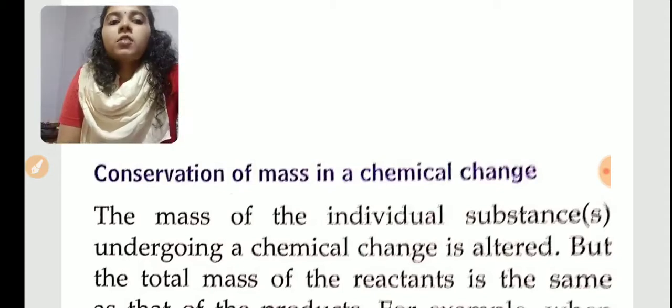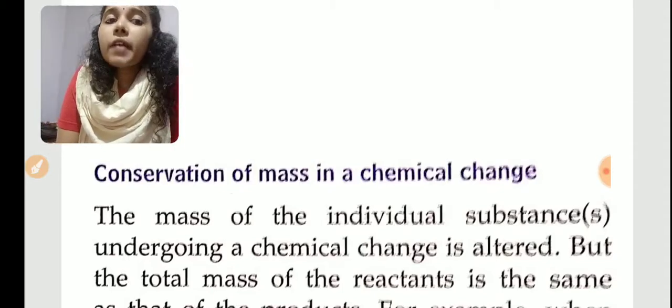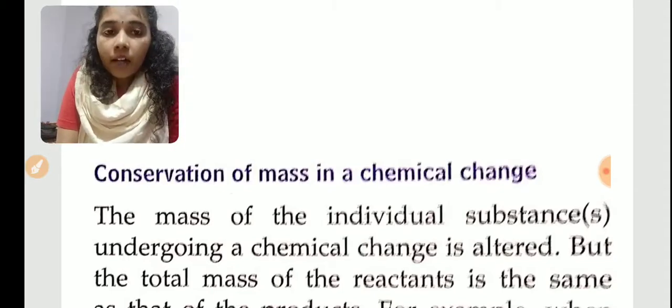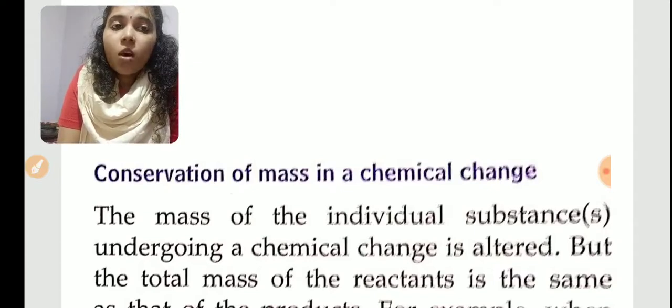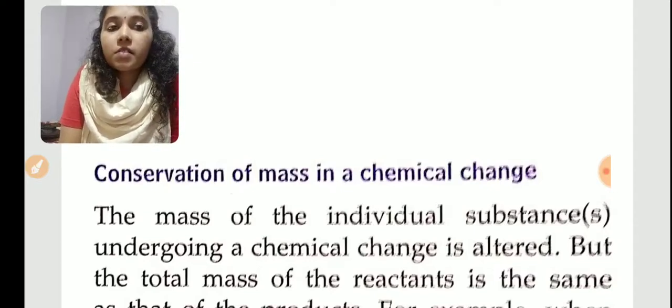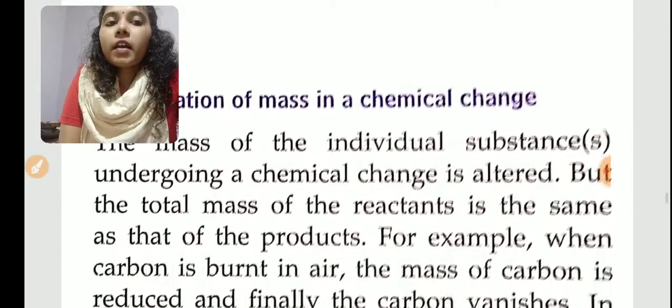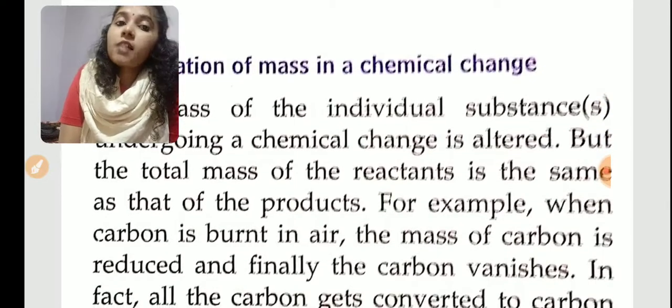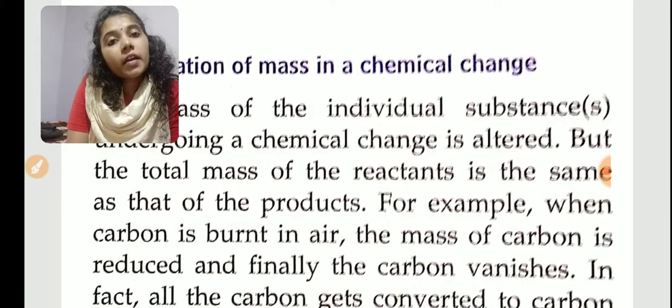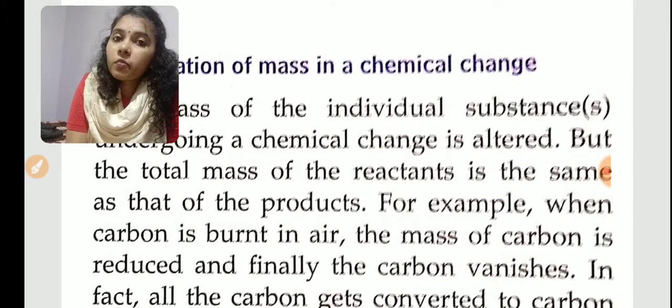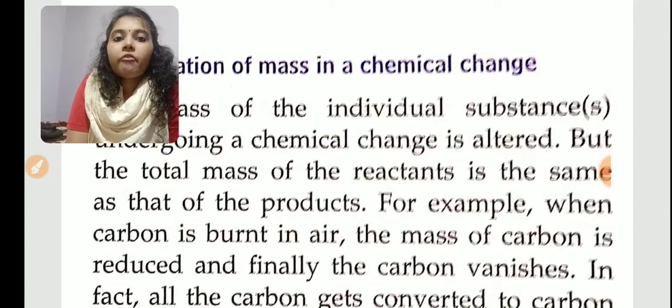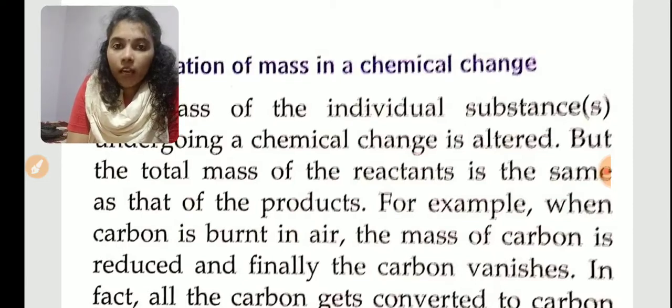So the mass of the individual substance undergoing a chemical change is altered, meaning varying, but the total mass of the reactant is the same as that of the product. So the mass of the reactant and the mass of the product should always be fixed. For example, when carbon is burned in air, what happens?